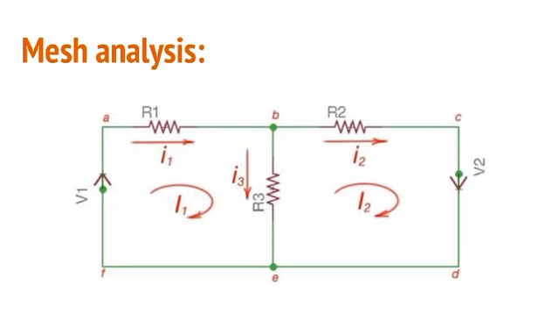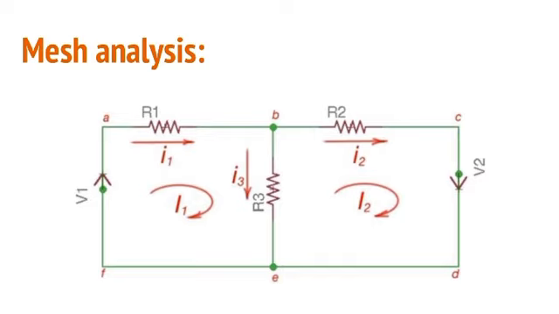As you can see in the diagram, there are only two meshes: A, B, E, F, A and B, C, D, E, B. These are the two meshes we have. A, B, C, D, E, F, A is not a mesh but a loop, and Kirchhoff's law works there. However, for the mesh method, only meshes are used.